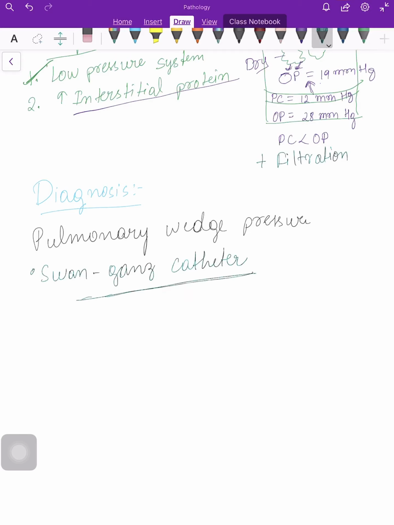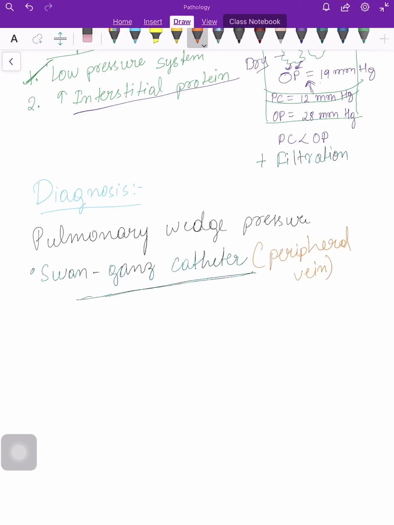How does this work? This catheter is usually inserted into a peripheral vein, which may be a jugular vein or femoral vein. From the peripheral vein, it is advanced to the right atrium, then from the right atrium to the right ventricle, and from the right ventricle it goes to the pulmonary artery.